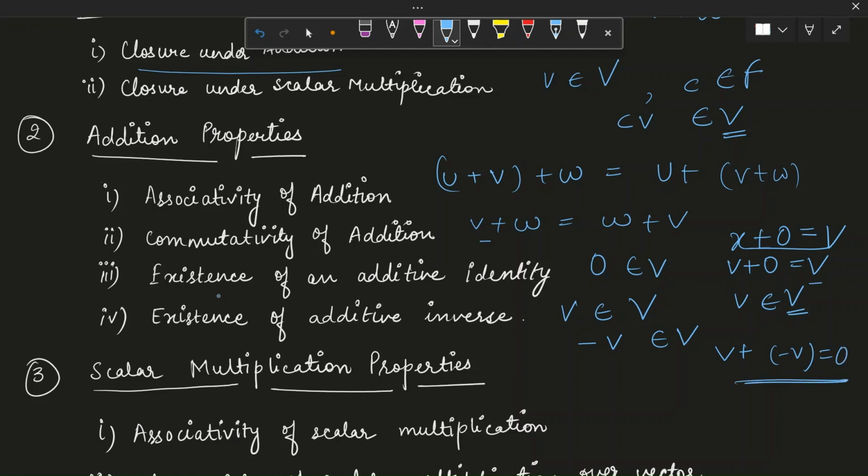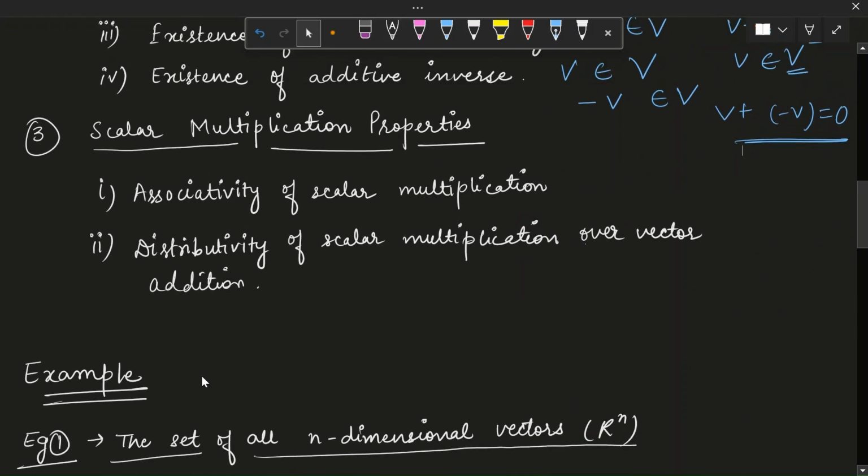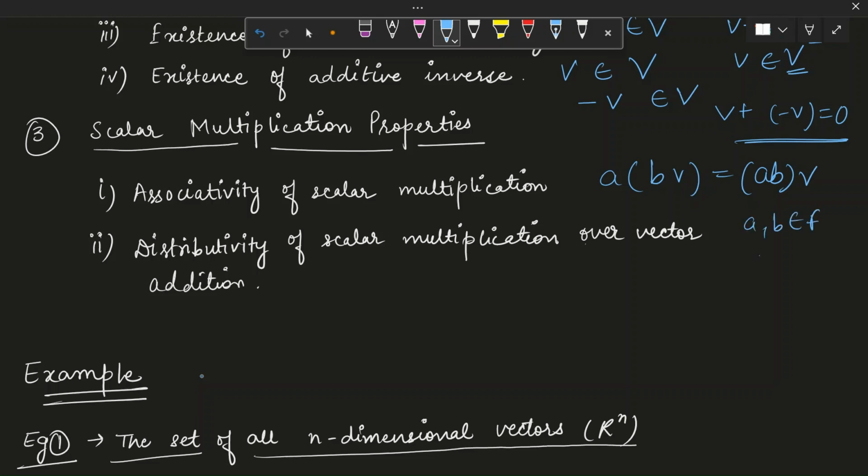Next are the scalar multiplication properties. The first one is associativity of scalar multiplication. It is so simple: A(BV) is equal to (AB)V for all A and B that belong to F and small v that belongs to the set V. Then the last axiom is distributivity of scalar multiplication over vector addition.